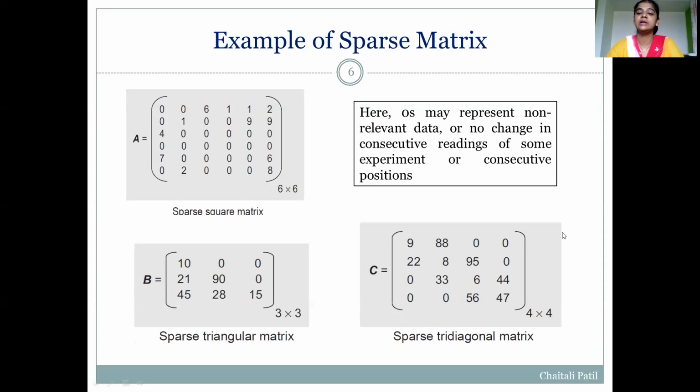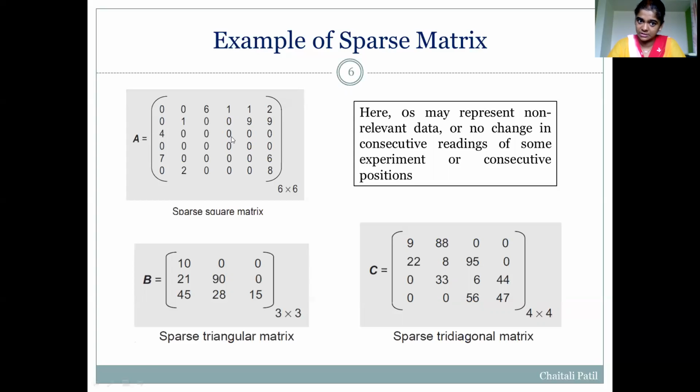Here, zeros may represent non-relevant data. These zeros don't have any data value. There is no change in consecutive readings of some experiment or consecutive positions. All these zeros have no value, so why store these zeros?